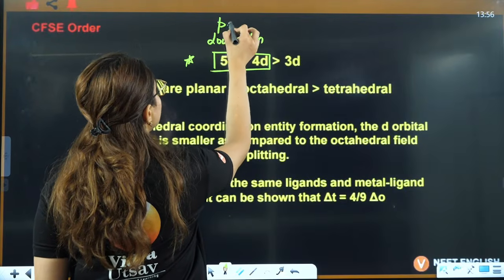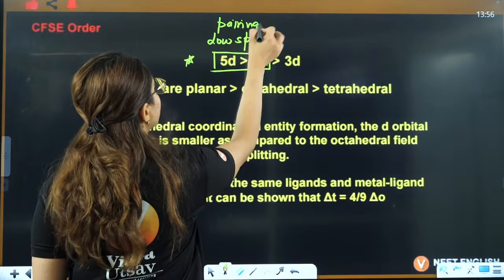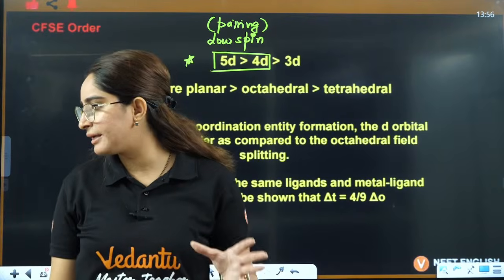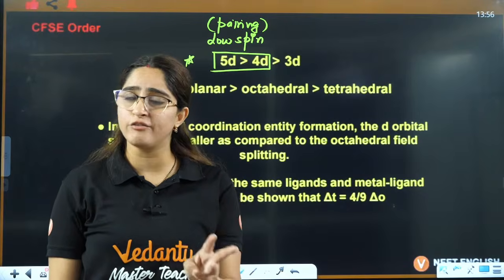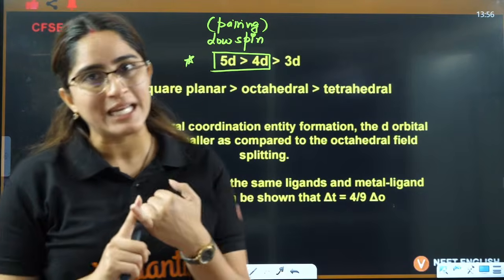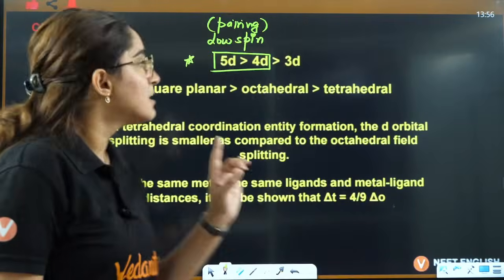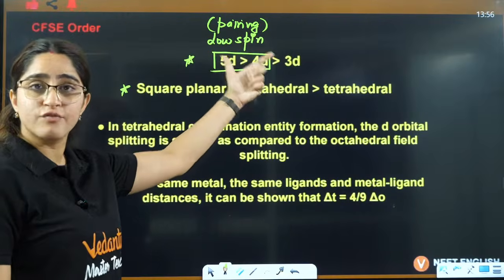Always pairing will take place here, no matter what the atom is, what the ligand is, whether the ligand is strong field or weak field. In case of 4d and 5d, pairing will always take place. Reason being, their CFSE is very high.